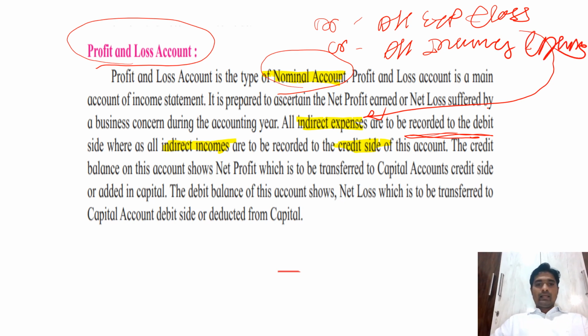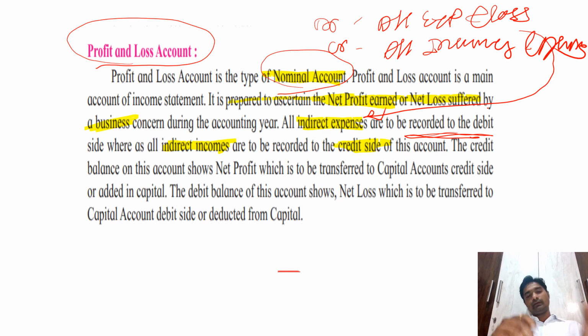So basically, the profit and loss account is prepared to find the net result of the business. What is the net result? Net result means net profit or net loss. It is prepared to ascertain the net profit earned or net loss suffered by a business. So whether the business is earning profit or loss, we come to know with the help of the profit and loss account. Now, after preparing the profit and loss account, how do we identify whether there is a net profit or a net loss?